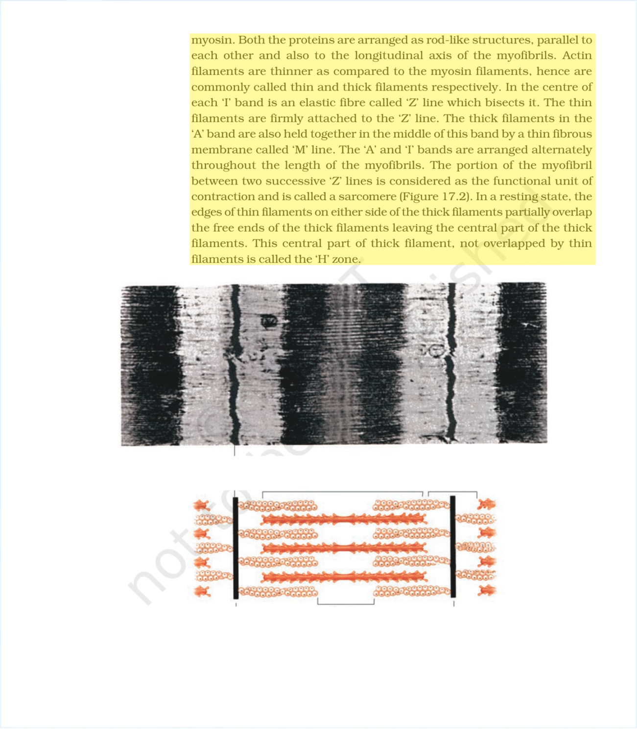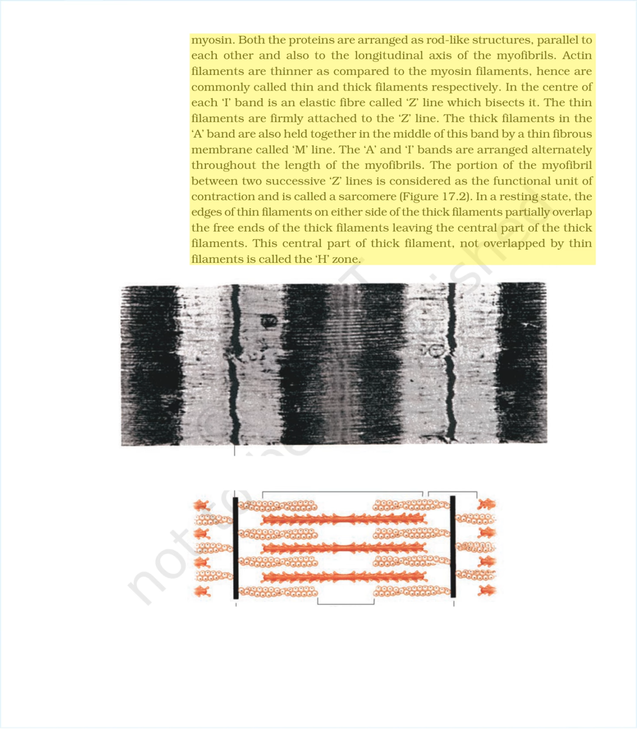The thin filaments are firmly attached to the Z-line. The thick filaments in the A-band are also held together in the middle of this band by a thin fibrous membrane called M-line. The A and I-bands are arranged alternately throughout the length of the myofibrils. The portion of the myofibril between two successive Z-lines is considered as the functional unit of contraction and is called a sarcomere, figure 17.2.